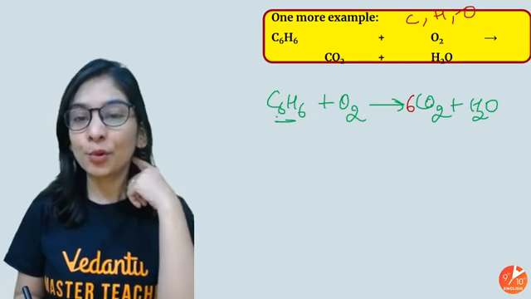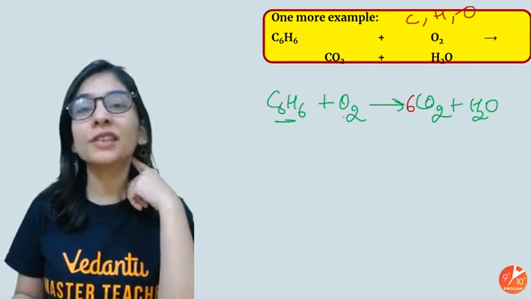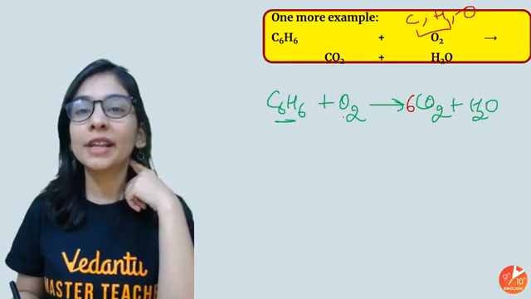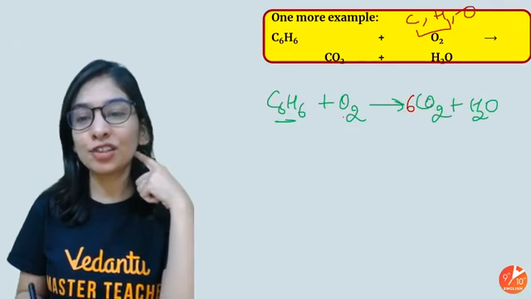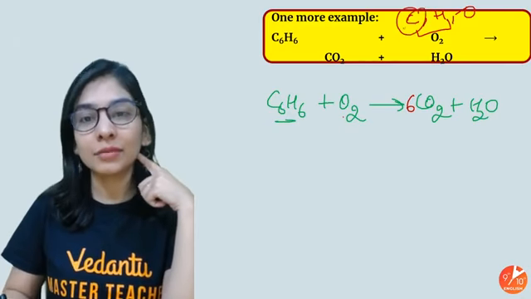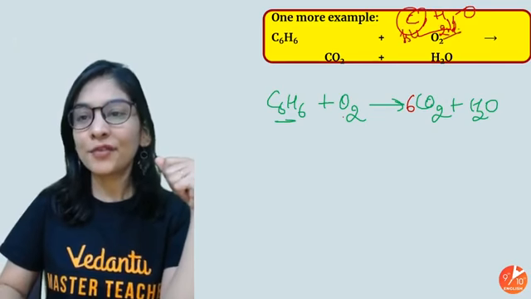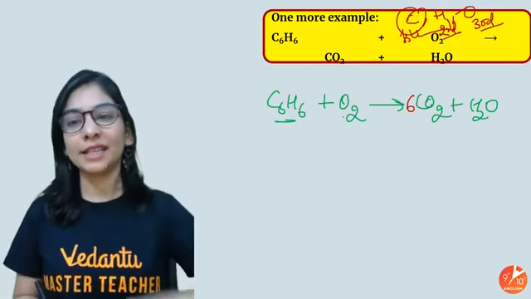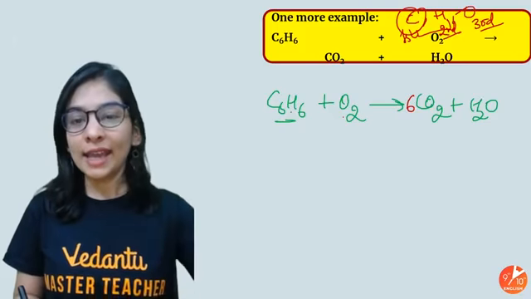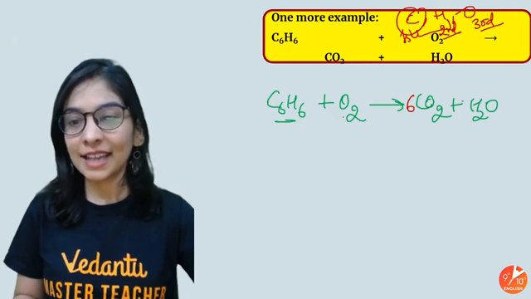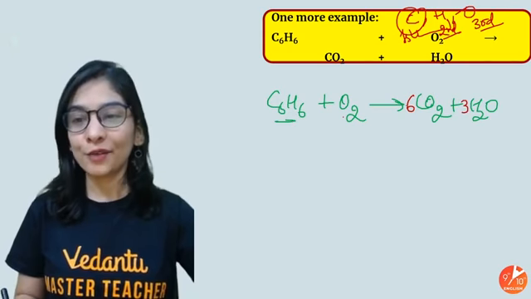So I'll approach carbon as it's repeating 2 times, hydrogen also 2 times, oxygen 3 times. So I will balance carbon and hydrogen before. But ma'am, among carbon and hydrogen, which one will I choose? Choose the one that's heavy, that's having more mass. So first preference carbon, second preference hydrogen, third preference oxygen. Okay. So 6 carbon, all okay. 6 hydrogen, I will make 6 hydrogen by writing 3. Hydrogen is also balanced. Let's see the number of oxygen.